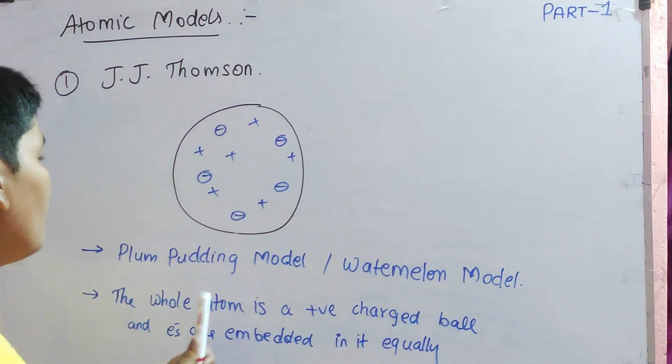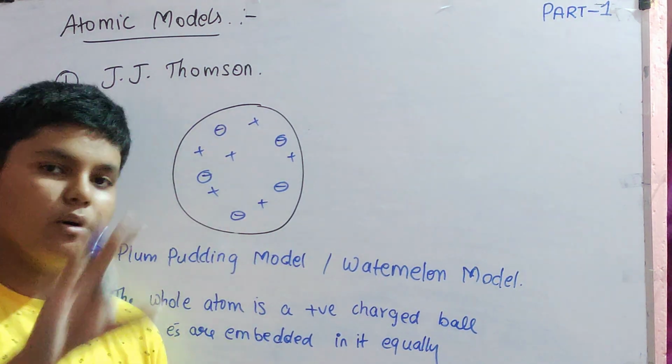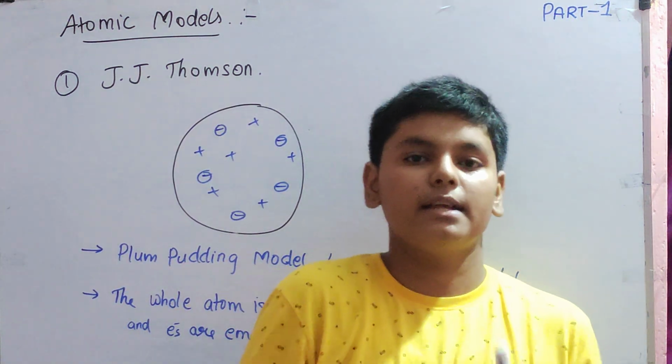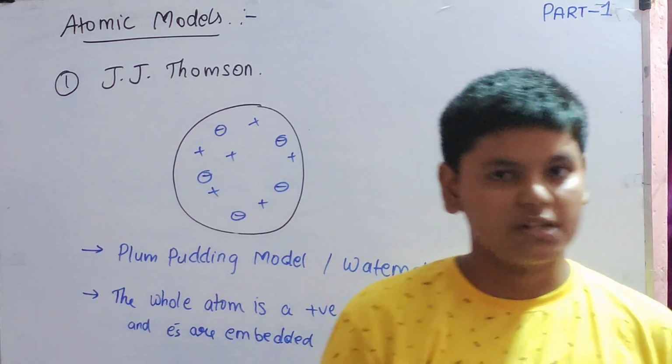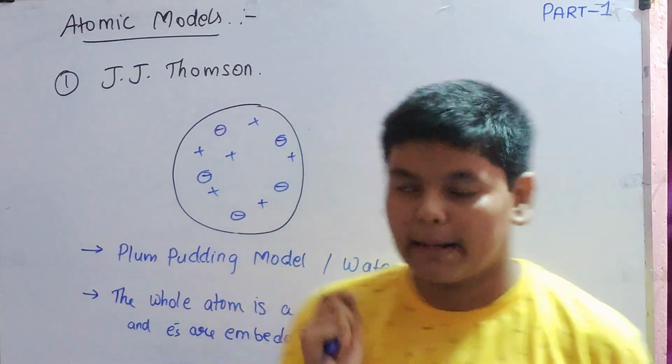It means the whole atom is positively charged. For example, if you take a watermelon, the whole red mass, according to him, was positively charged, and the seeds in the watermelon are the electrons which are embedded.